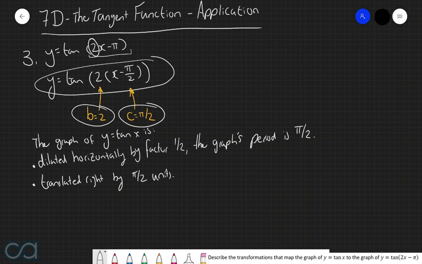So, in summary, the graph of y equals tan of x is dilated in the horizontal direction by a factor of 1 over 2, and so therefore the graph's period is now pi over 2, and it is also translated to the right by pi over 2 units.